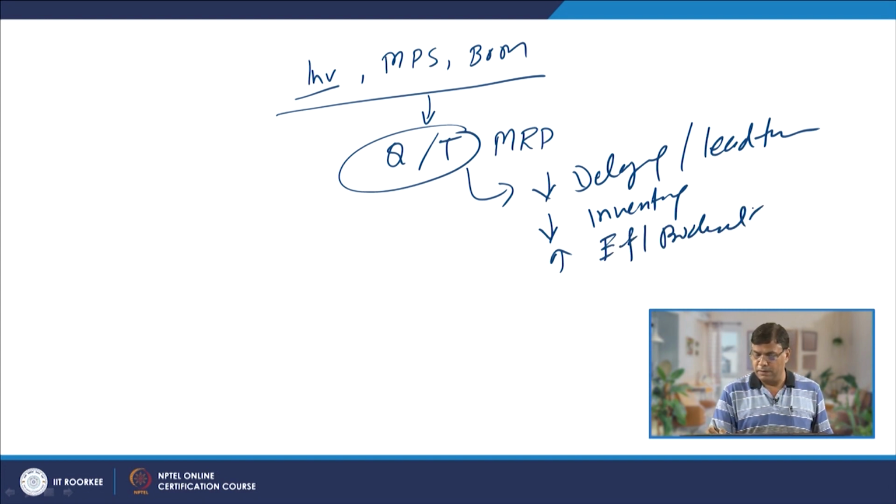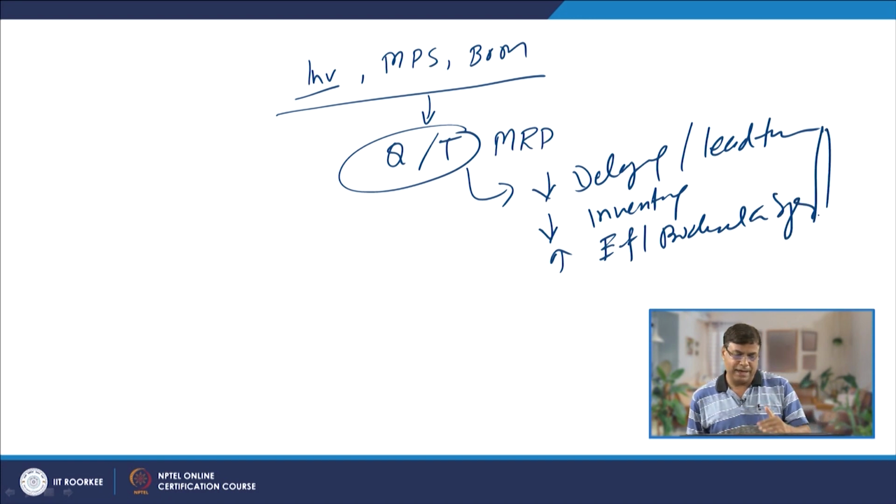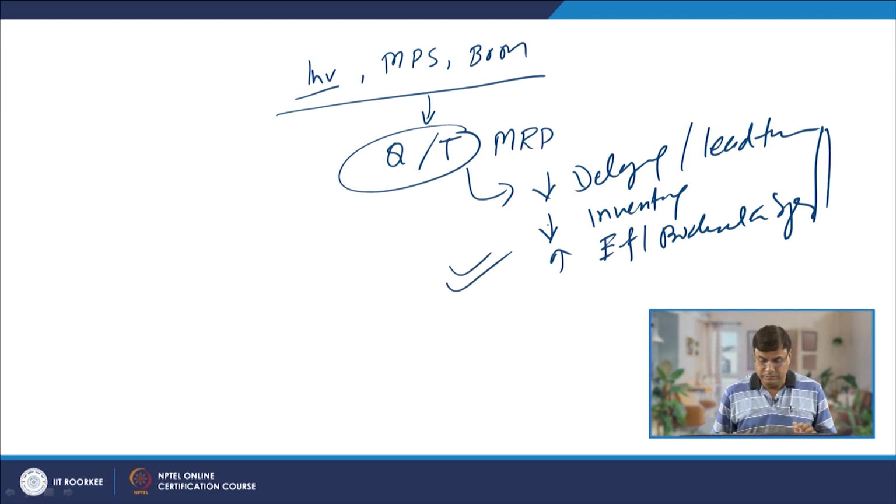So, it is good that MRP contributes significantly to the production system. Another point is routing.